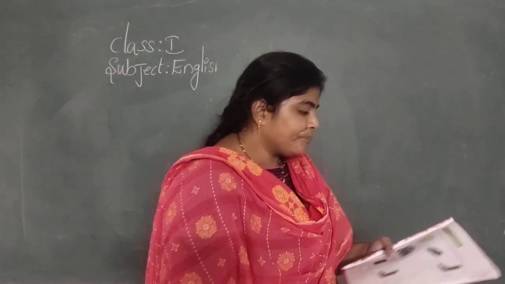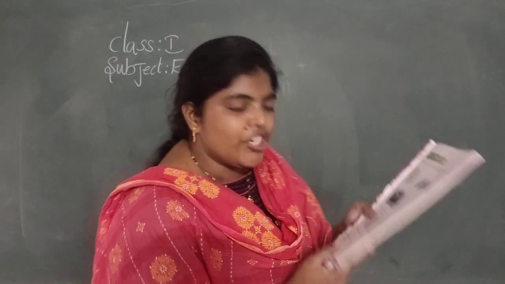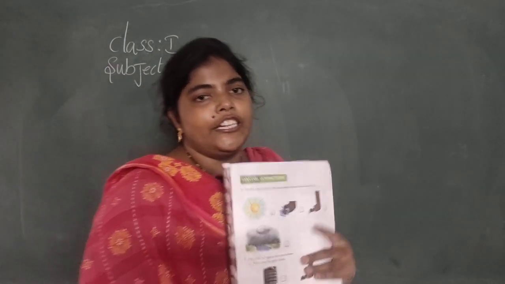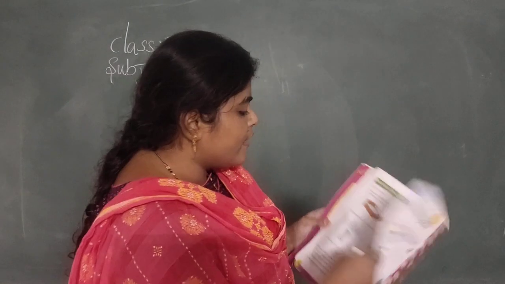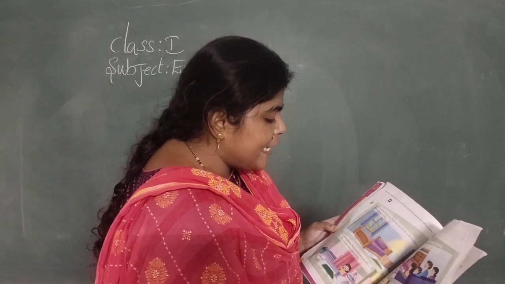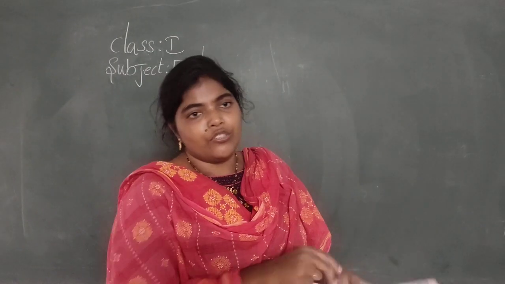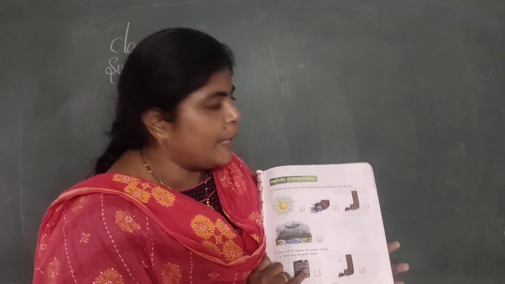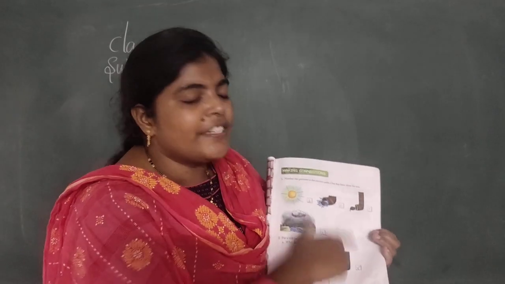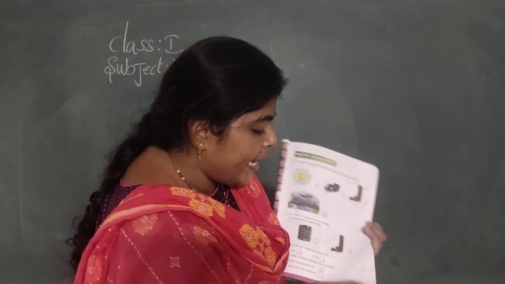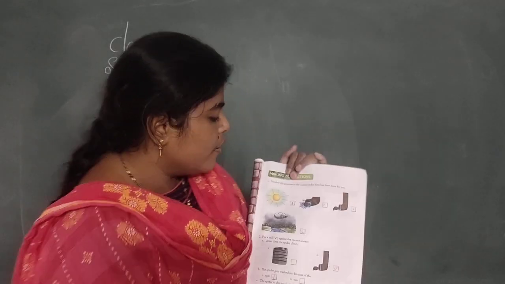Okay, see, open page number 25. After the first lesson, Ayesha's house, next is the Itsy Bitsy Spider poem. In this poem we have some grammar part. Take page number 25.